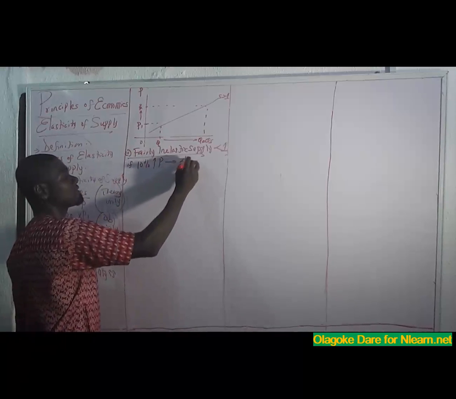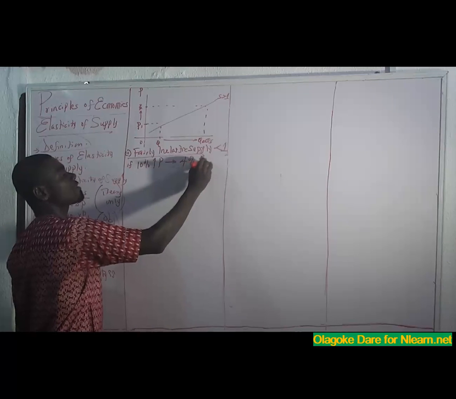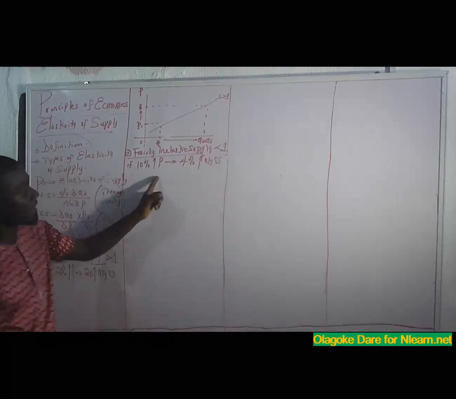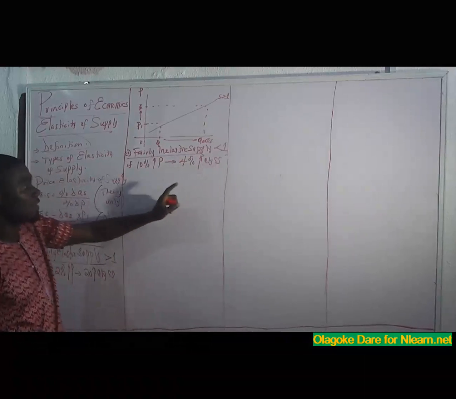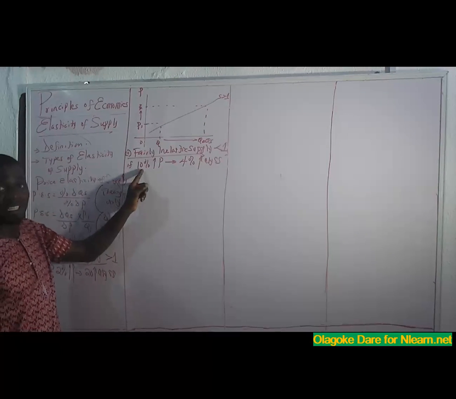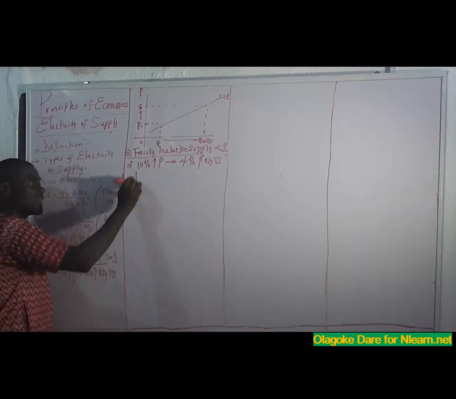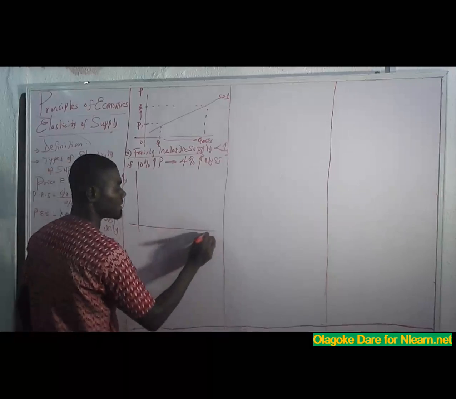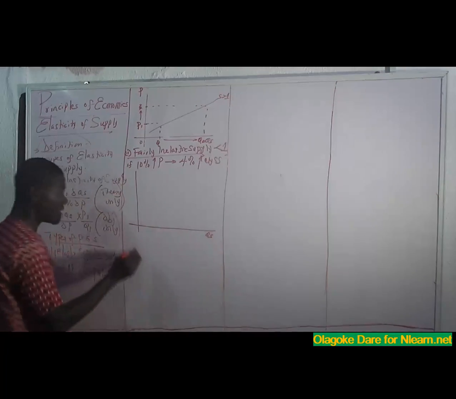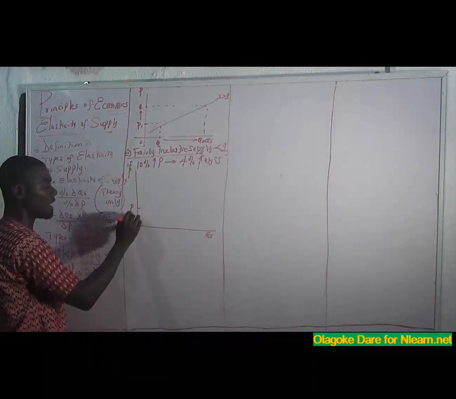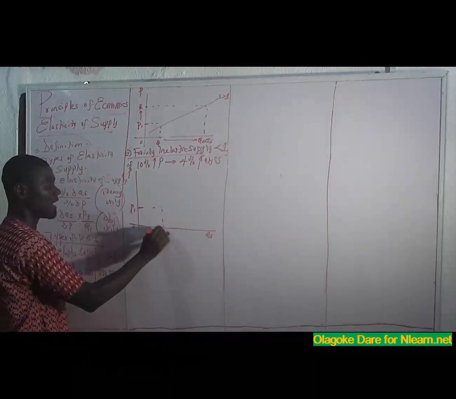a 4% increase in quantity supplied, there's an increase in price, there's an increase in quantity supplied, law of supply, but the change in price leads to a lesser change in quantity supplied. So we have something like this, like that. Yes, quantity supply, yes, 0, yes, my price, I have price 1, I have quantity 1.